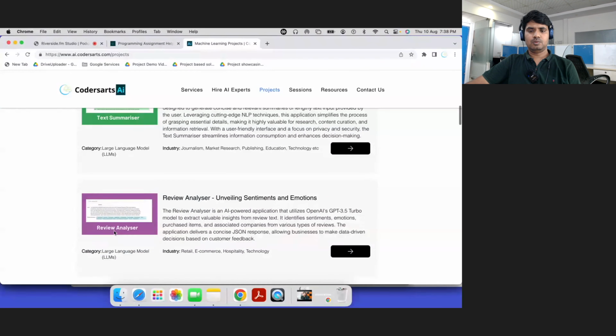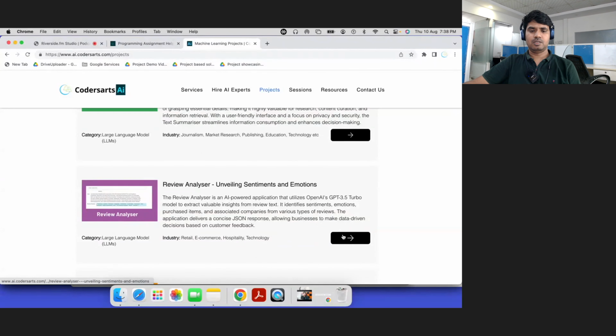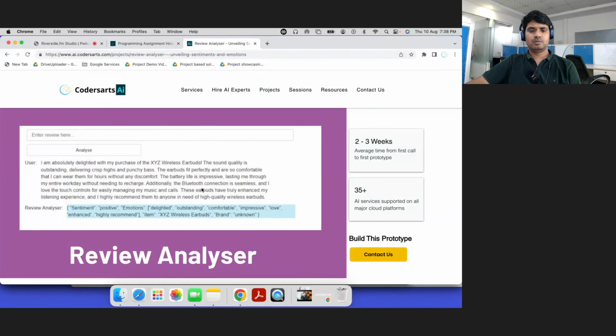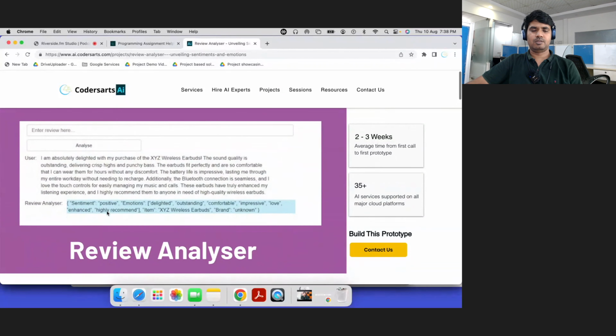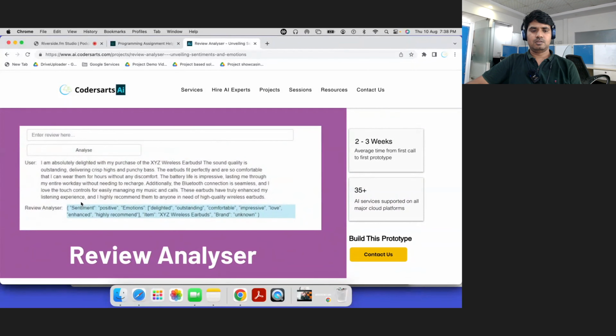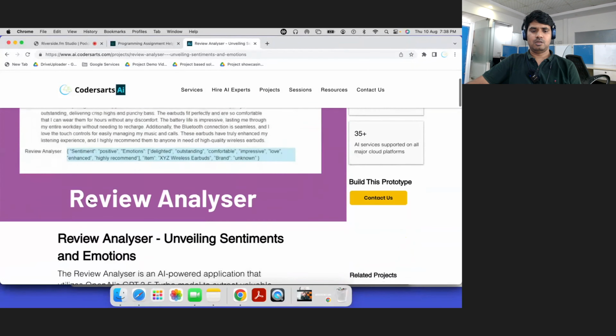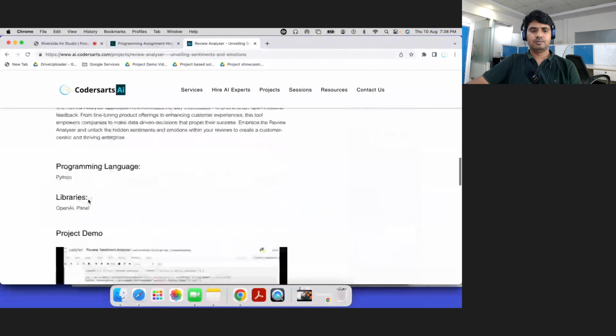Let me go through this review analyzer and how these projects are built. You can see this is generally a review analyzer. If you have any website, or maybe YouTube comments somewhere, that you want in data format, you can assign that data to us, and we can add automatic categorization of the sentiment of this project and the emotion of this review session. You can see all the details are given there.